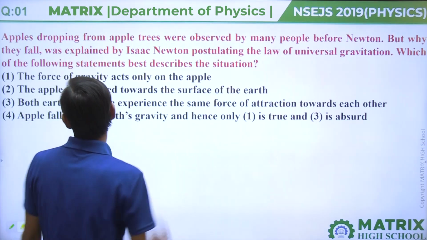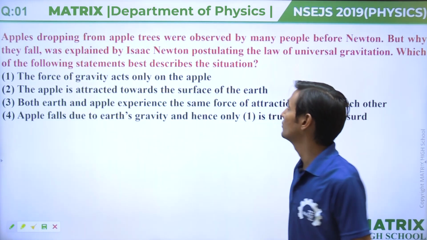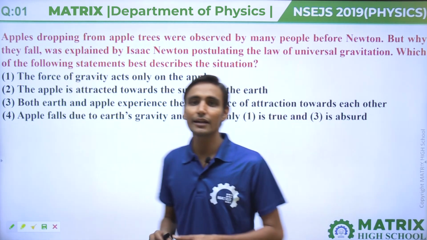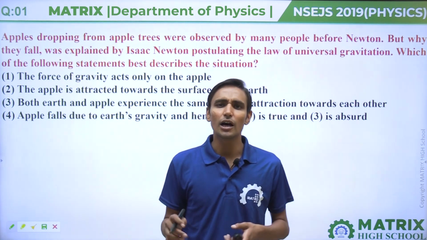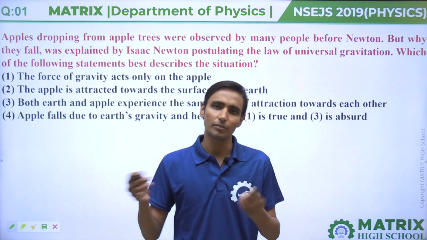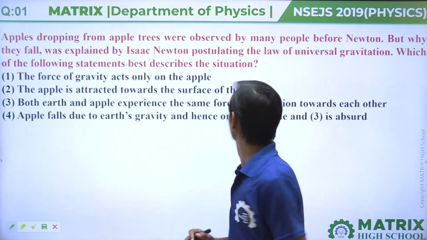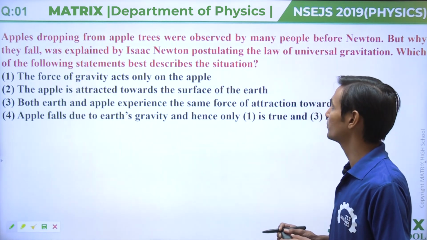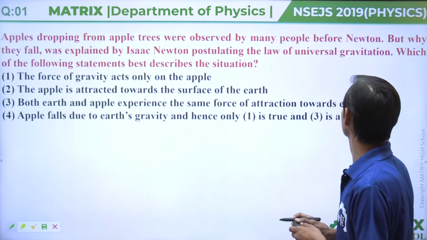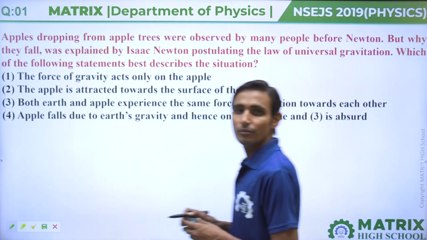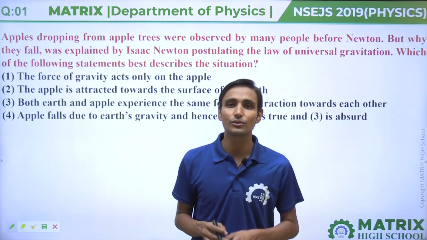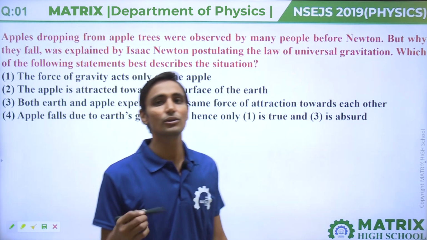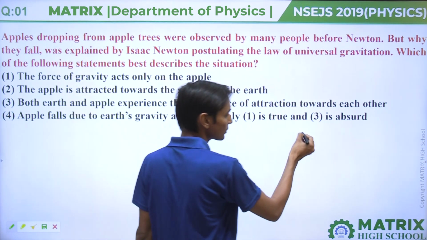Question number first. Apples dropping from apple trees were observed by many people before Newton. In this question, it is said that apples falling from an apple tree were observed by many people, because apples always fall downward. But why they fall was explained by Isaac Newton, postulating the law of universal gravitation. This phenomenon is only explained by Isaac Newton, given by the universal law of gravitation. What is the universal law of gravitation?